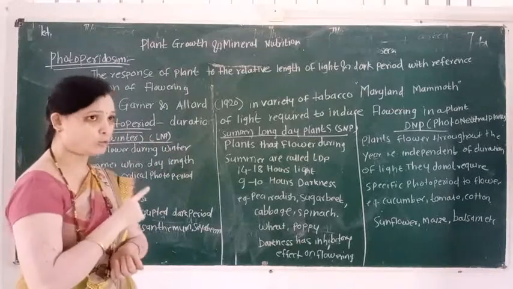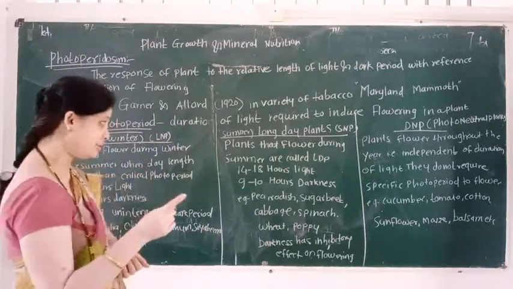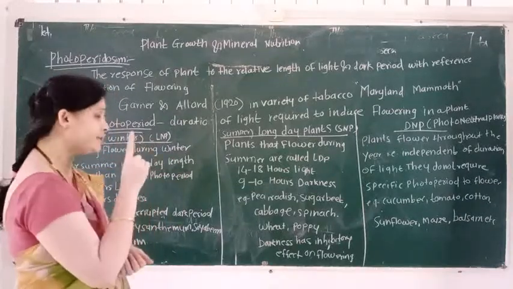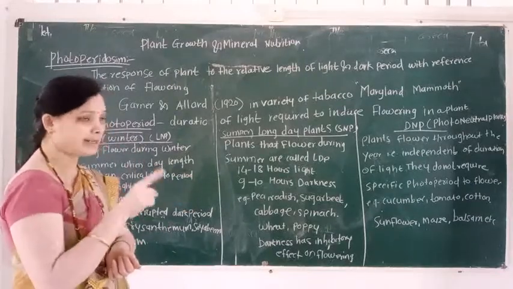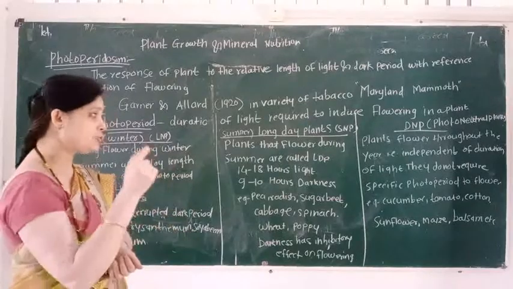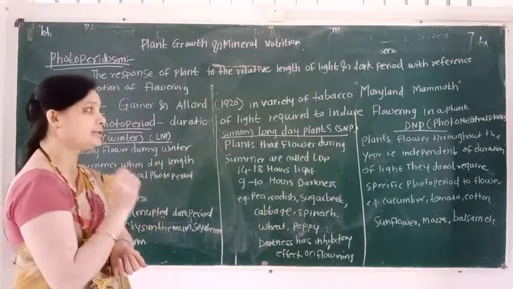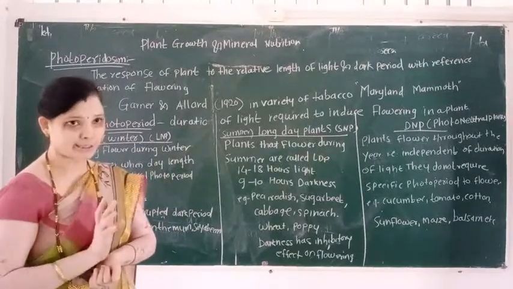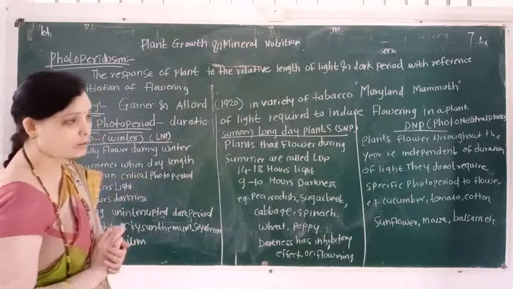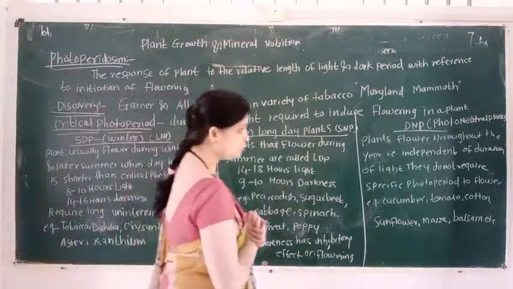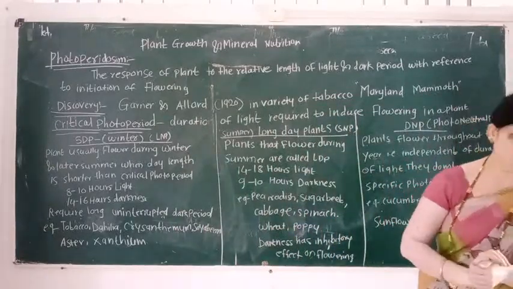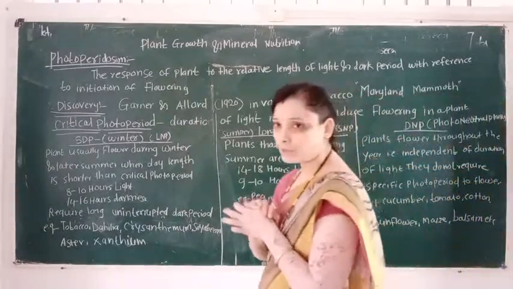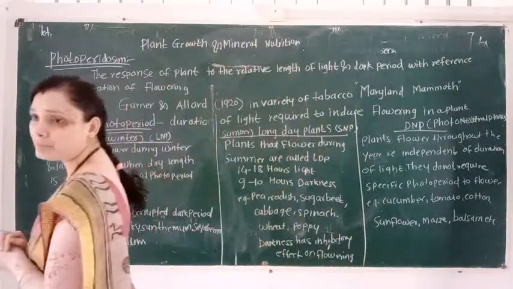SDP is known as long night plant, long day plants are known as short night plants, and day neutral plants are known as photoneutral plants.